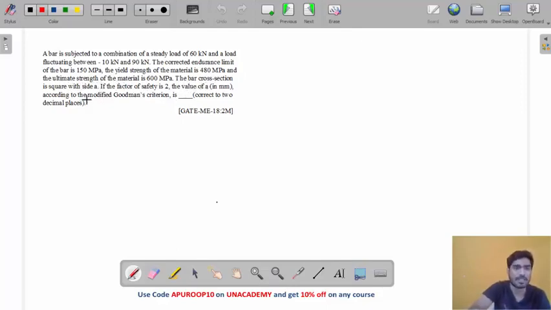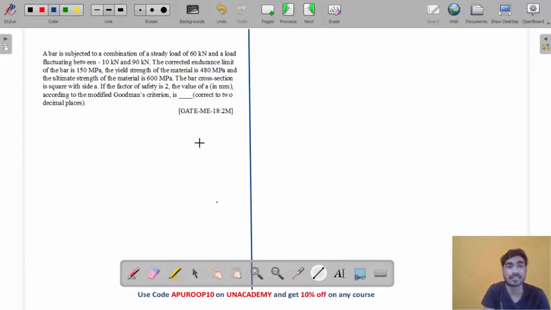According to which criteria? Modified Goodman's criteria. It is a GATE 2018 question. So let's solve this question. It is a very interesting question. Why is it interesting? Because in this question there is a steady load as well as a fluctuating load.